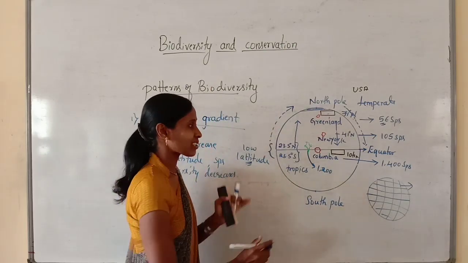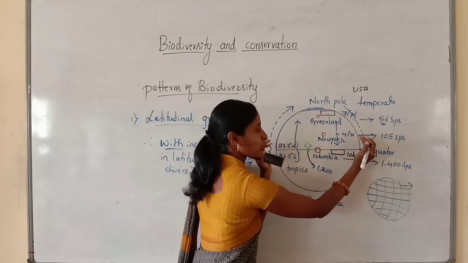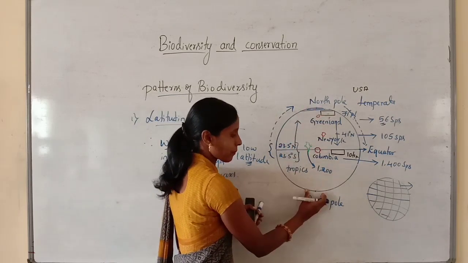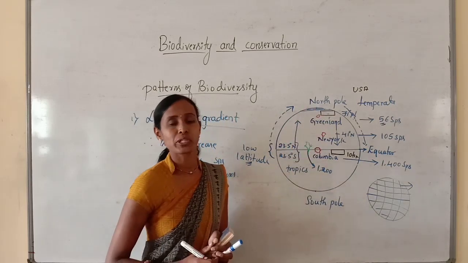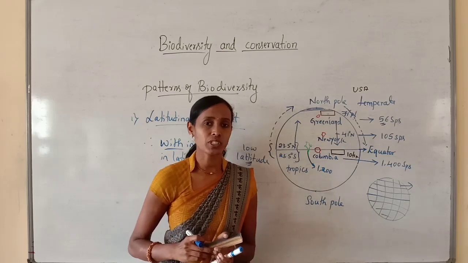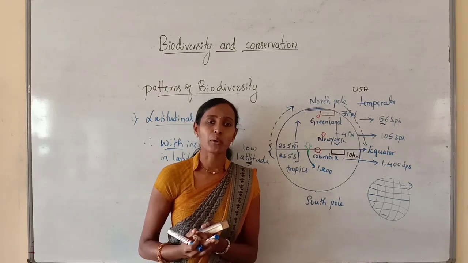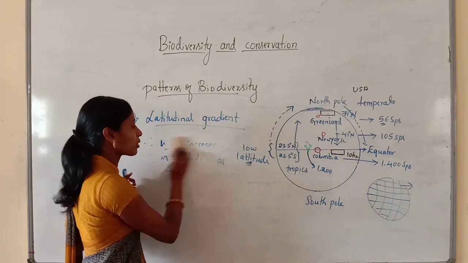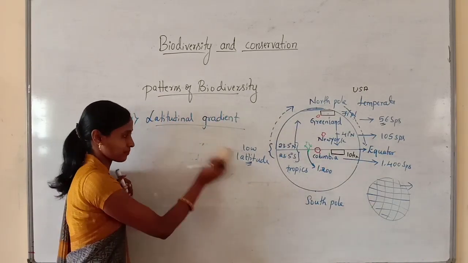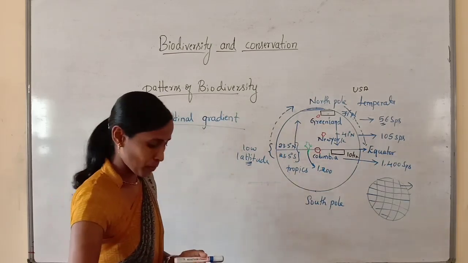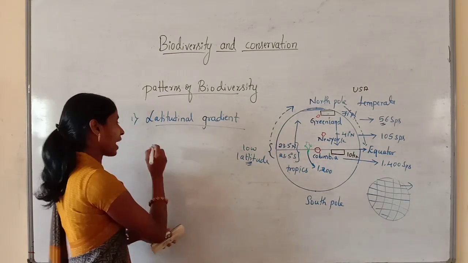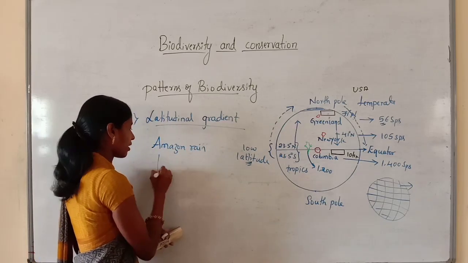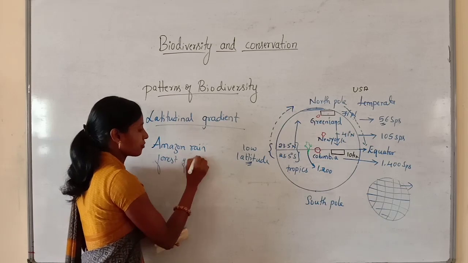So one thing we should understand: the equatorial region, the tropical region, always has more species diversity, and the temperate regions or the polar regions have less species diversity. Then where do we find maximum biodiversity? Here the maximum species diversity occurs in the Amazon rainforest of South America.